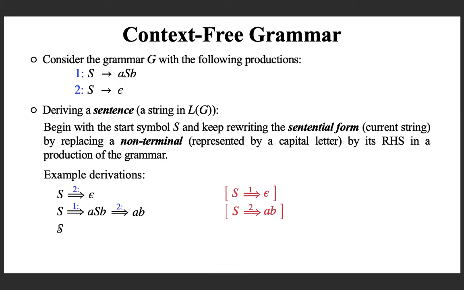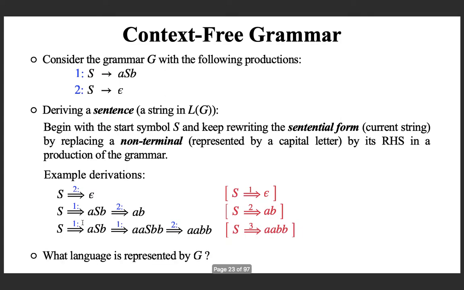Another example: start with S, applying production number 1, so I will get exactly this. Now again suppose you apply production number 1. This capital S will be replaced by the RHS of production number 1. So what I am getting is this. Now suppose you apply production number 2. This S will go away because epsilon will take it out. So now you can say that you derived aabb, or a squared b squared, from the start symbol using 3 steps: 1, 2, 3 steps. And so what language is represented by this grammar? Can you now generalize using this?